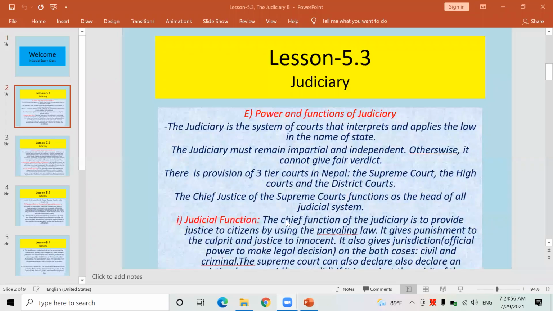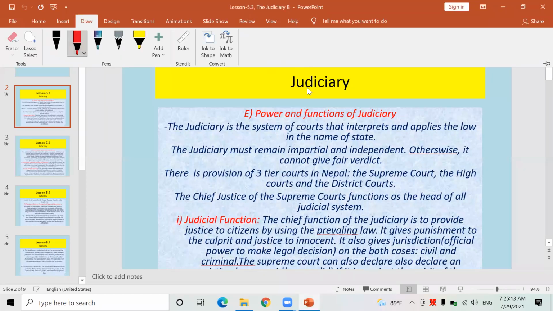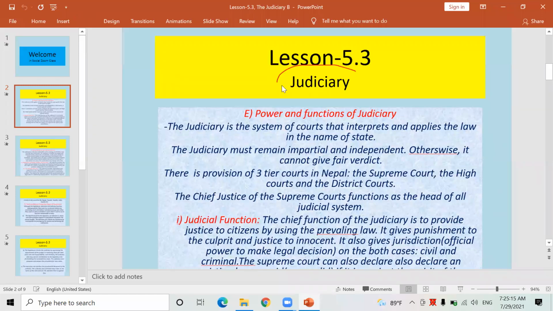Today's topic is the same lesson which was taught by me yesterday to all of you. The same lesson I'm going to continue today. Lesson 5.3. Major topic: Judiciary. Look here, judiciary. I have taught you yesterday. It is called in Nepali Nyayapalika. You have got enough knowledge on this.